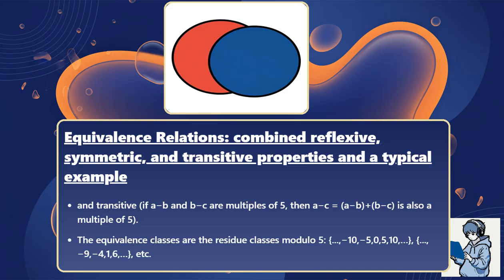The equivalence classes are the residue classes modulo 5. The class containing 0 includes minus 10, minus 5, 0, 5, 10. The class containing 1 includes minus 9, minus 4, 1, 6, and so on.